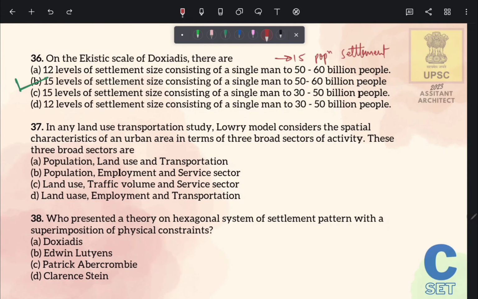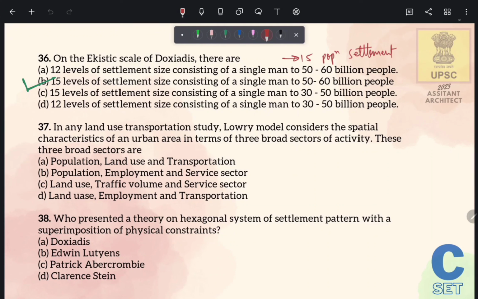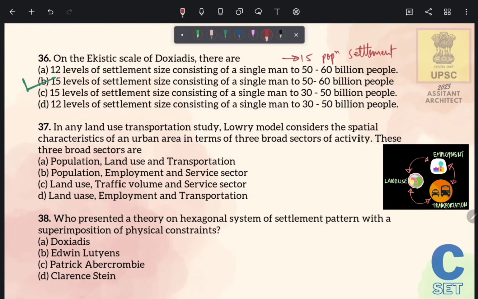In any land use transportation study, the Lowry model considers the spatial characteristics of an urban area in terms of 3 broad sectors of activity. These 3 broad sectors are... So as per Lowry's model, 3 broad categories are land use, employment and transportation. Therefore the correct answer is option number D.